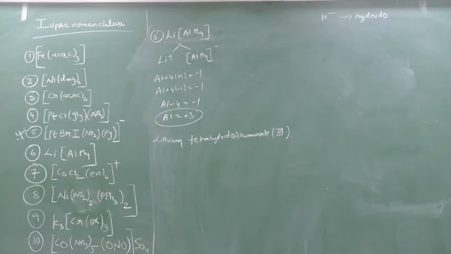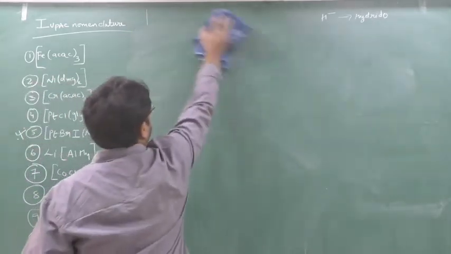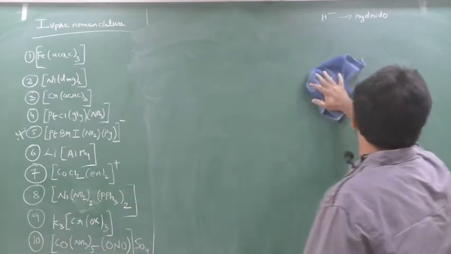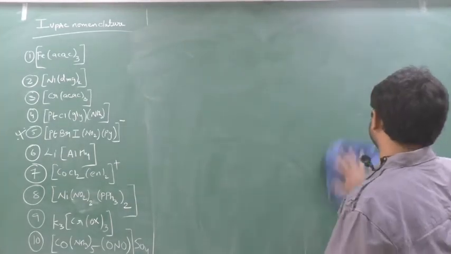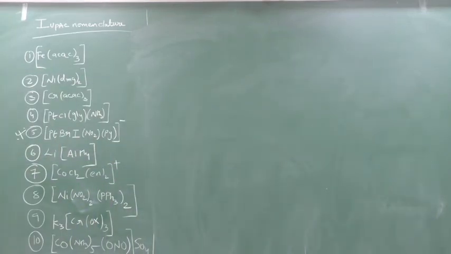Important this also. Clear? Understanding or not? I know this is a bit tough and this is also very important. You have to understand all this. Clear? Can I go for next? Clear? Chalo. Next we will see this. I hope you are enjoying this. These are the difficult questions. So I brought, remember this: H minus you please add in the list. Hydrido. Please add it. Okay. Can I go for next now?